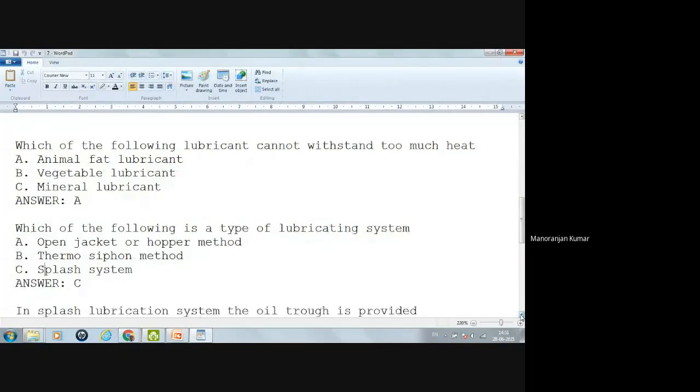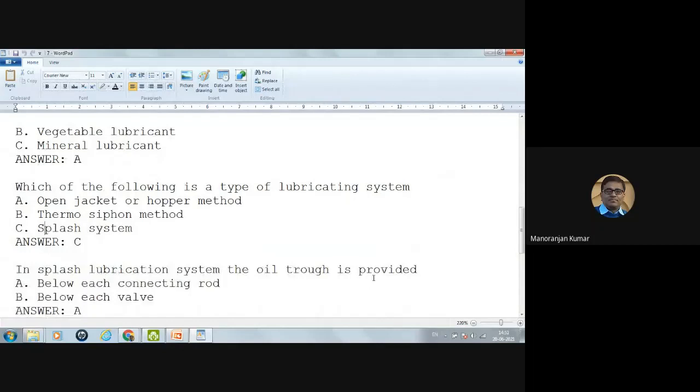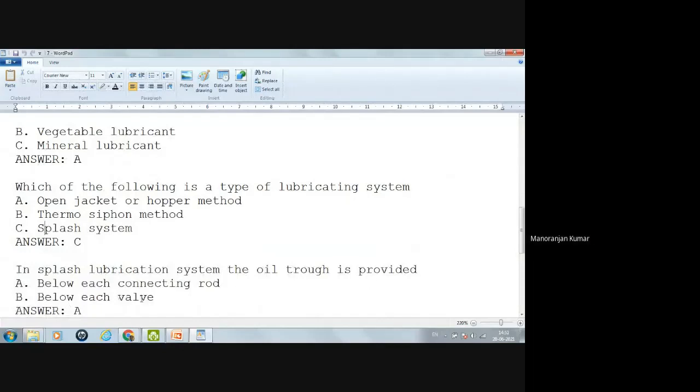In a splash lubricating system, an oil trough is provided. Where is the oil trough in a splash lubricating system, below each connecting rod or below each valve? The valve is present at the top position, so there the oil trough will not be provided.